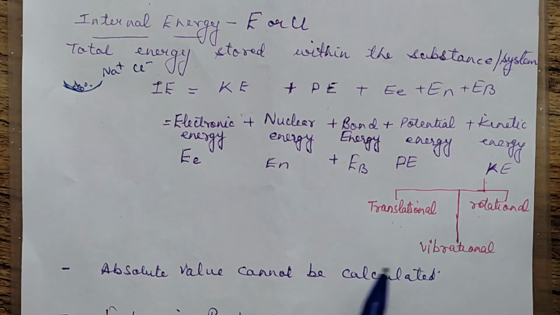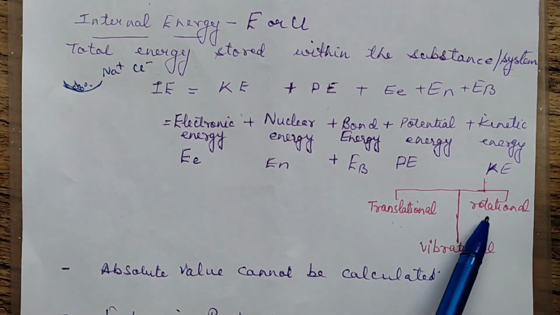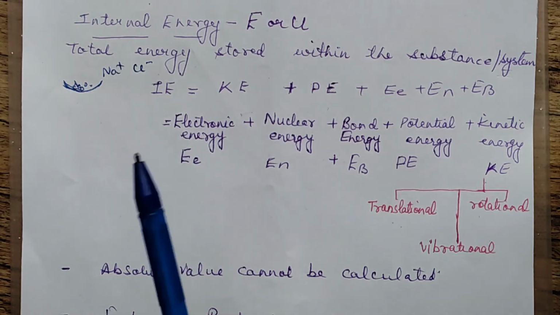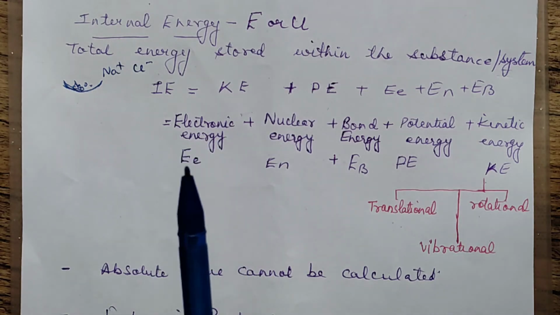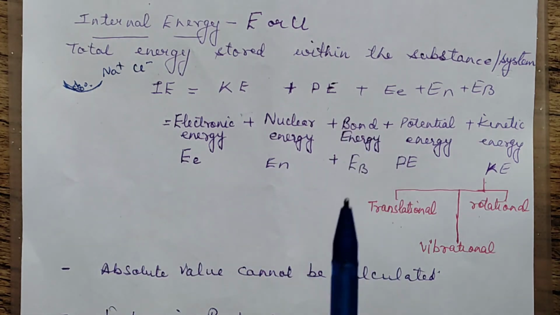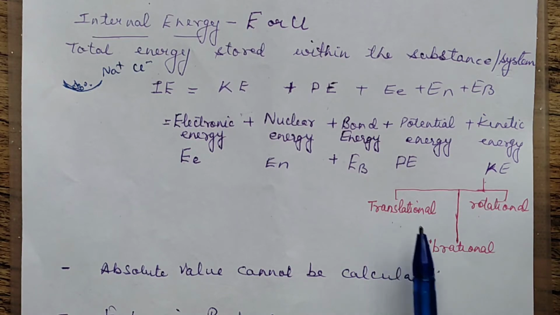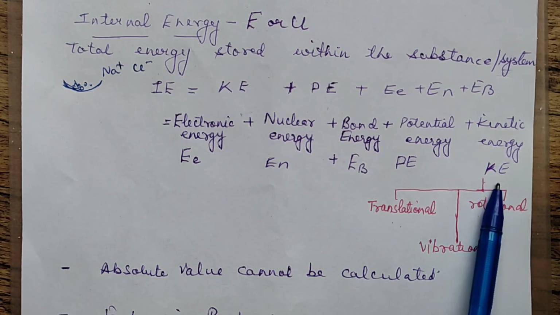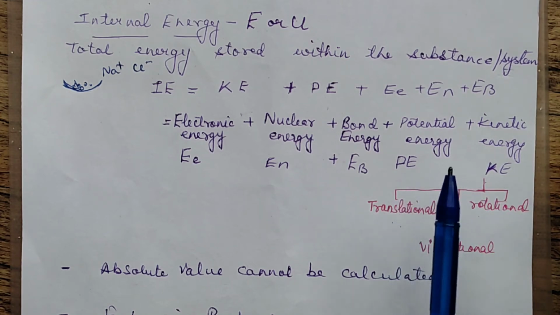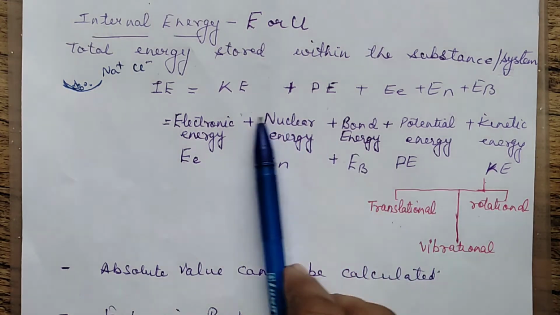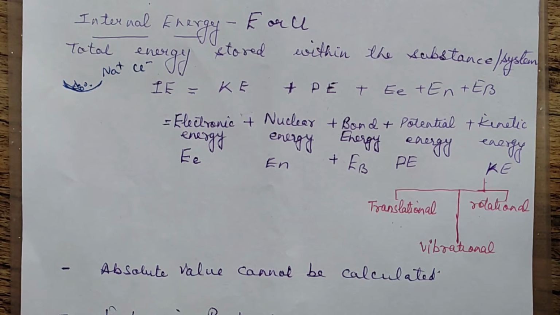Rotational: when it is vibrating, at the same time there can be rotational, meaning the atoms and ions are rotating on their axis. So maybe when they are moving in a straight line, there is also rotational energy. Because of translational, vibrational, rotational put together, there is kinetic energy. Potential energy is because of the attractive forces, and there are other forms of energies also. So put together, all these energies contribute to the internal energy of the system, of the substance.